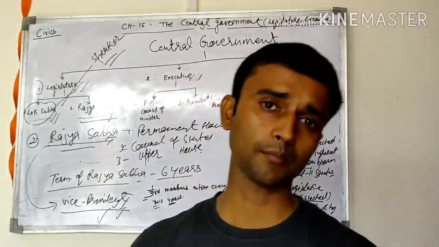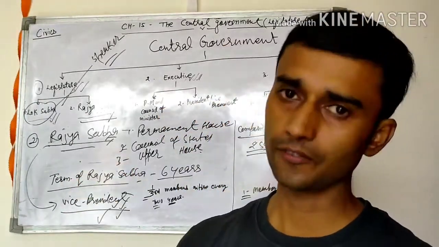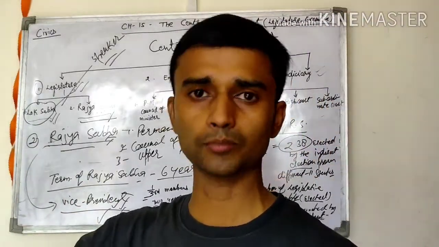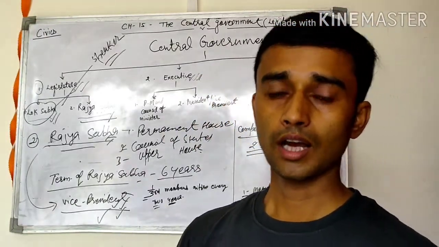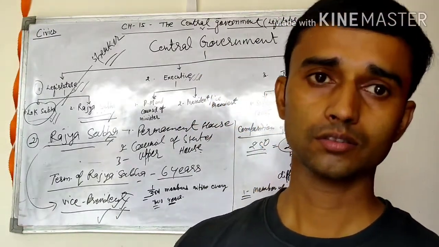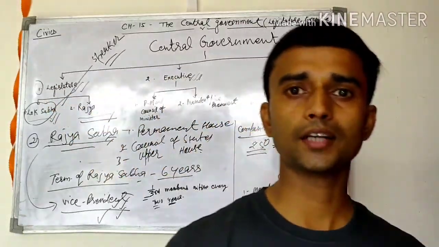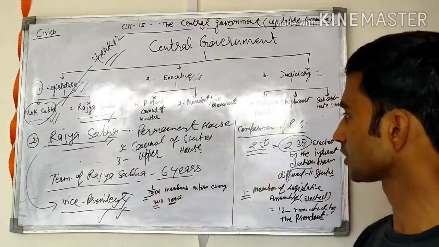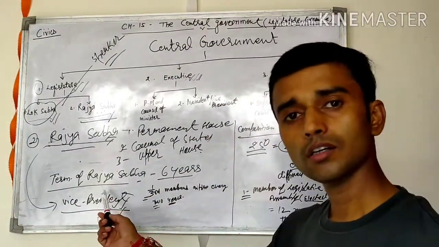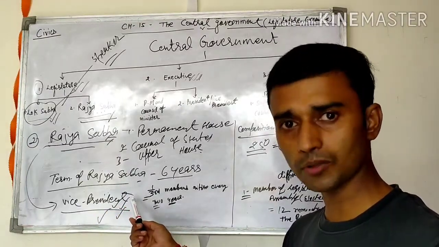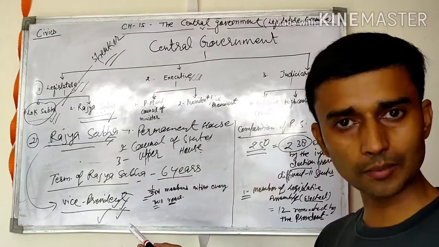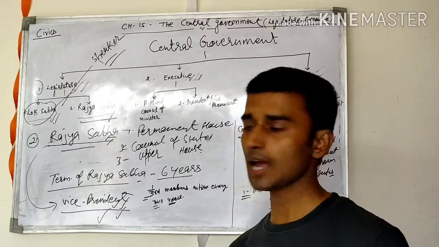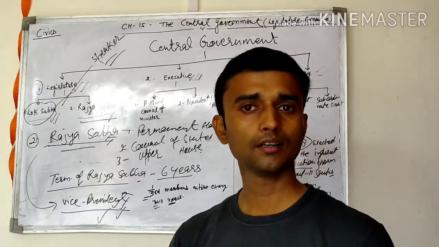If we discuss the term, normally the Lok Sabha term is how many years? 5 years, but it can be increased or decreased. During the time of emergency, the term of the Lok Sabha can be increased, and if the no confidence motion is passed by the parliament, then before its expiry term, Lok Sabha can be dissolved by the president. And Rajya Sabha, the normal term of the Rajya Sabha is 6 years. It cannot be dissolved. It is not the subject of dissolution. The president cannot dissolve the Rajya Sabha. The term of the Rajya Sabha is 6 years. 1/3 members retire every 2 years, and the vacant seats are filled by new members.